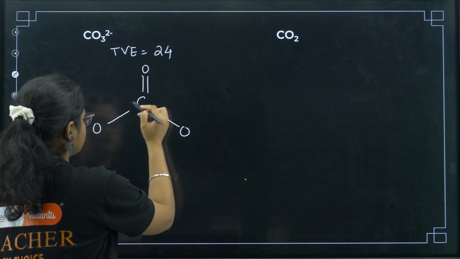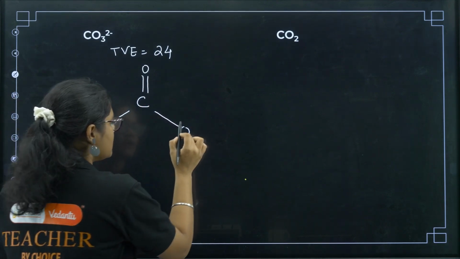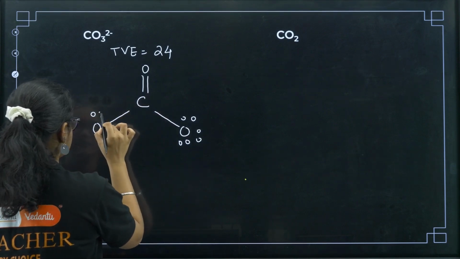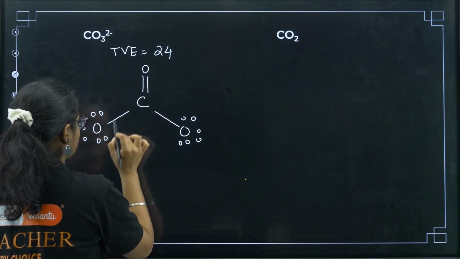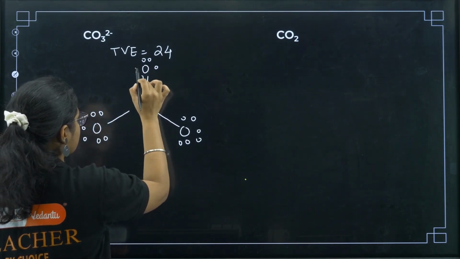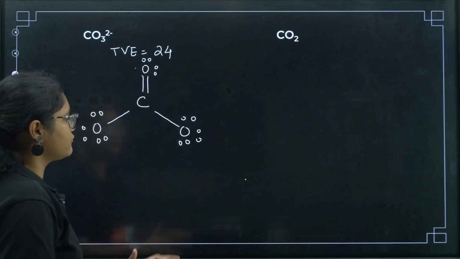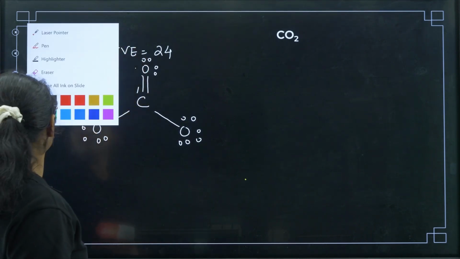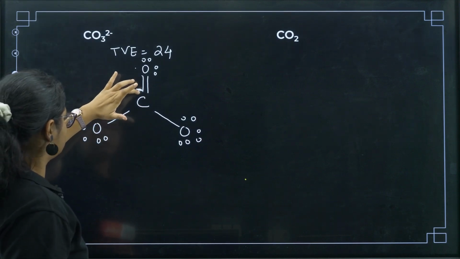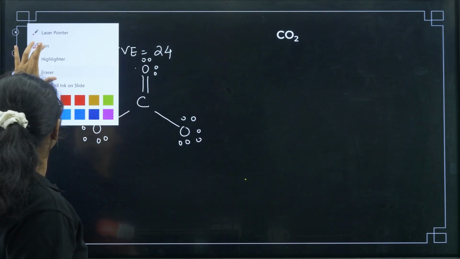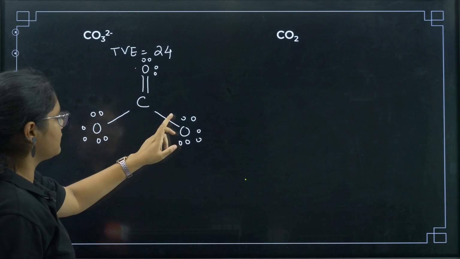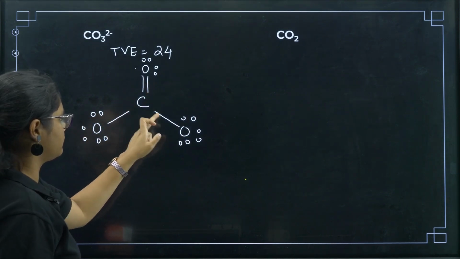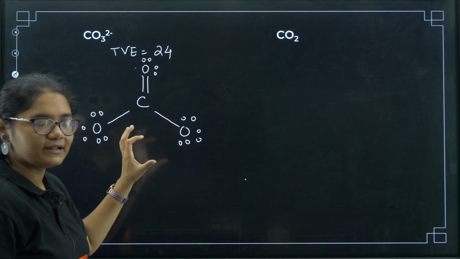Now 1 2 3 4 5 6 7 8, 9 10 up to 24. Now you see the octet of all the atoms is satisfied. So all the octets are satisfied.